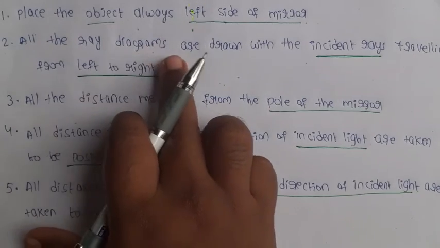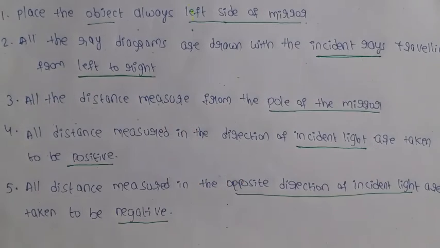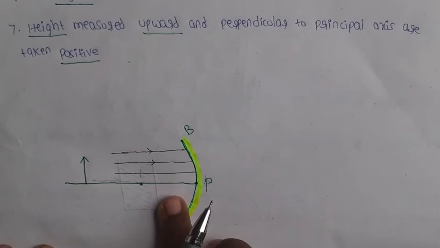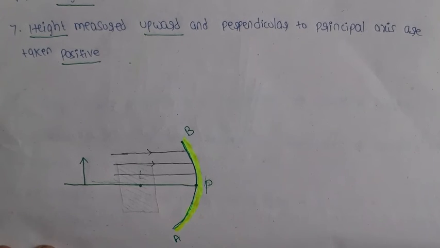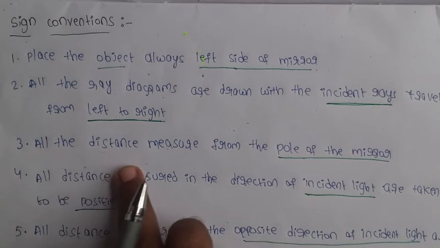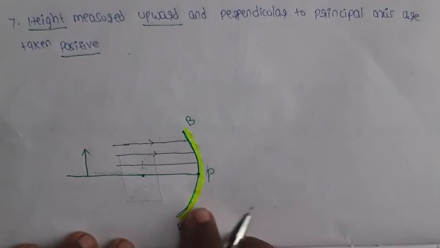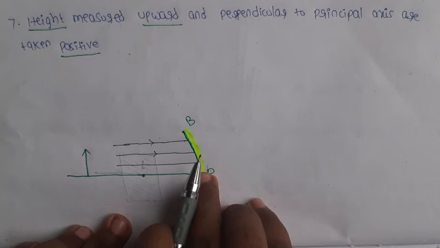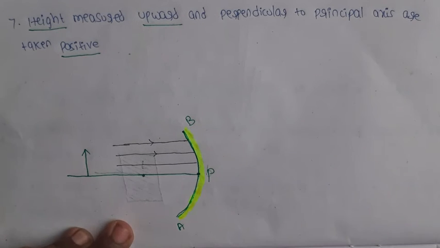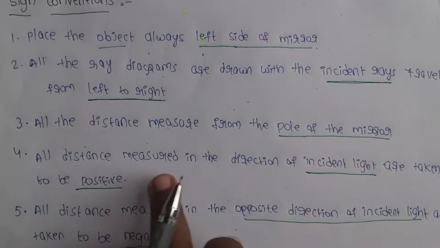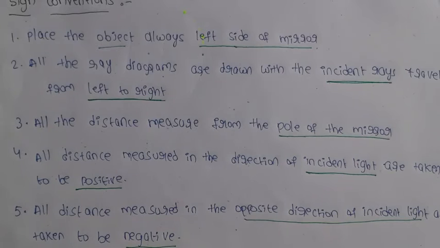All ray diagrams are drawn with the incident rays traveling from left to right. All the distances are measured from the pole of the mirror, so this point you can take as the origin of the coordinate system. Next point, all the distances measured in the direction of the incident light are taken to be positive.